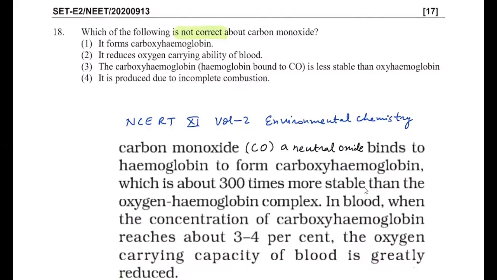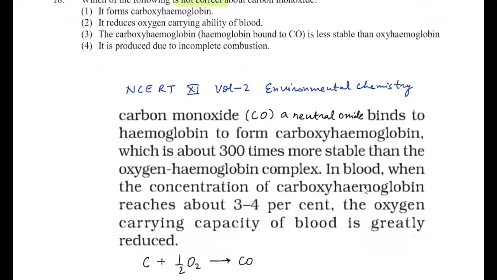It reduces oxygen carrying ability of the blood. This is also correct. The carboxyhemoglobin is lesser stable than oxyhemoglobin. This is incorrect. And it is produced due to incomplete combustion. This is correct. You can look at the paragraph of NCERT book.